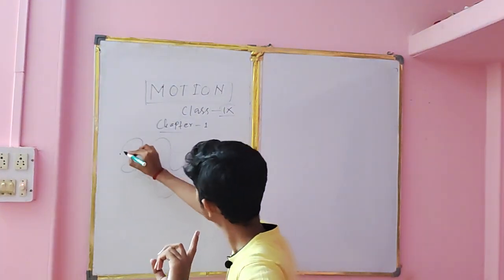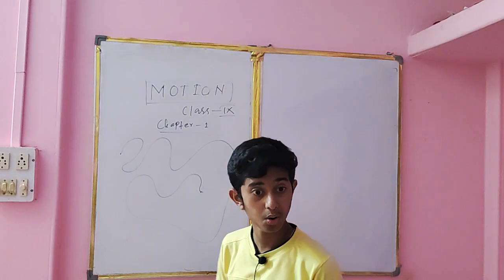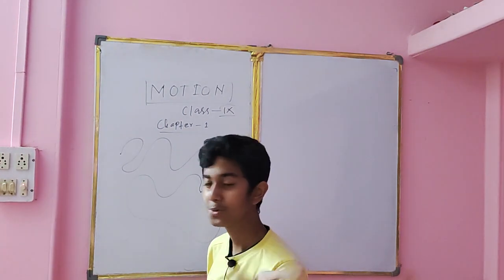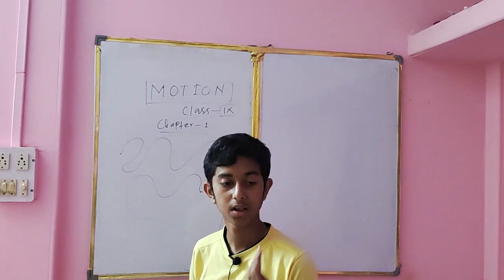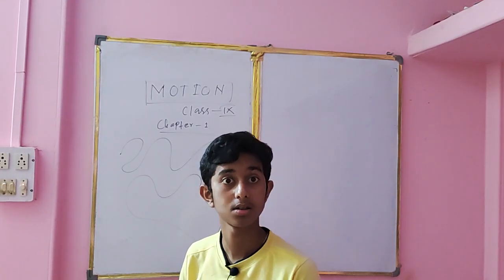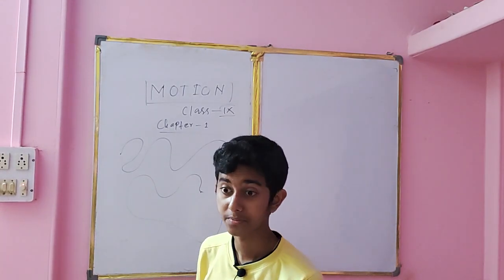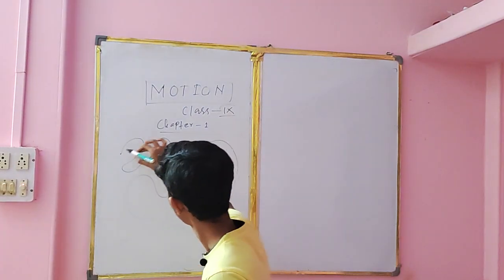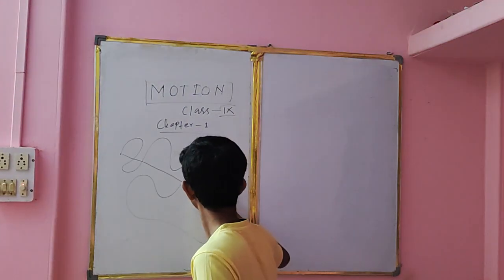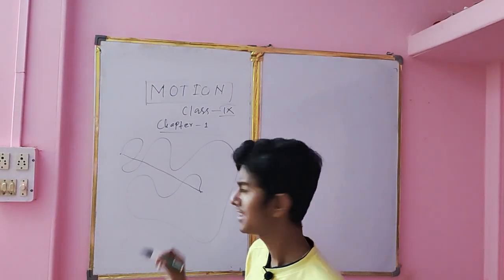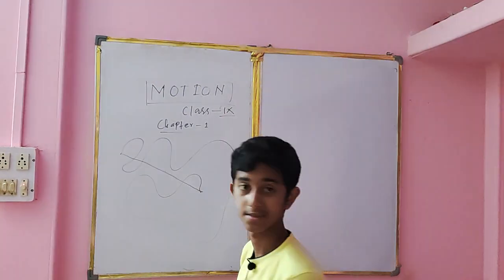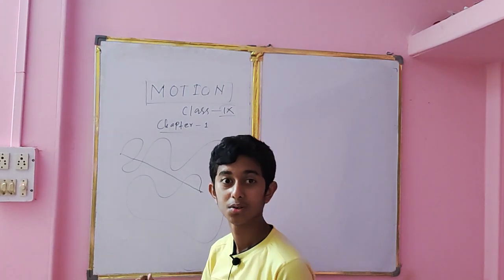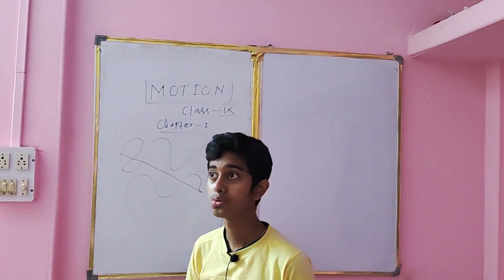But this is not the shortest distance between your class and your washroom. And those good persons, they will think, my God, sir is taking class, I have to go fast. So they will take the shortest distance between these 2 points, that is this.